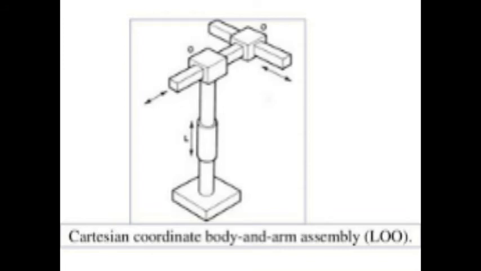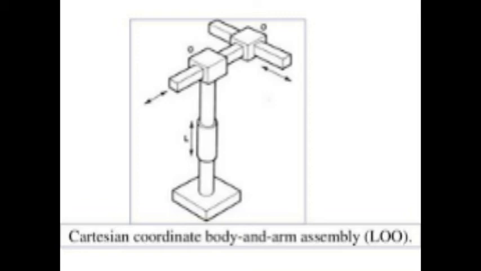It consists of three orthogonal slides as shown in the figure. The three slides are parallel to the x, y and z axes of a Cartesian coordinate system. So the robot is capable of moving its arm to any point within three-dimensional space. These are the various robot configurations generally used in the manufacturing area.